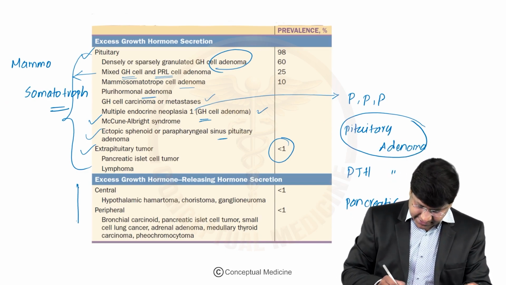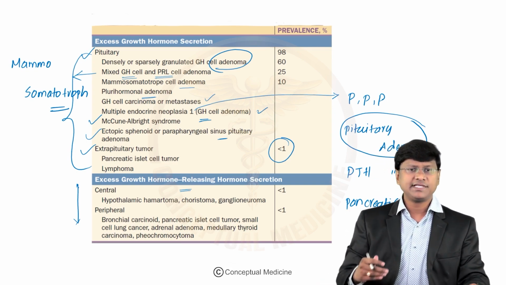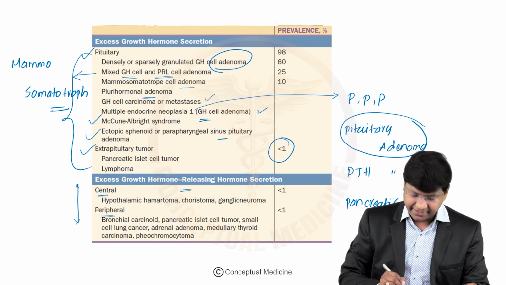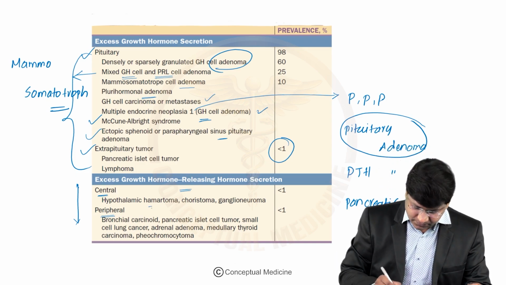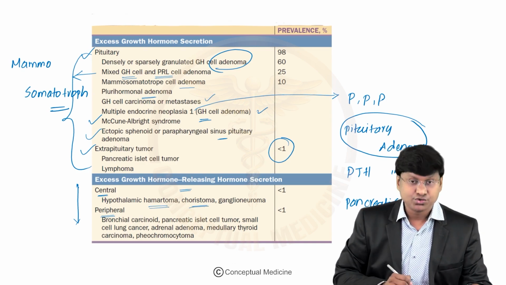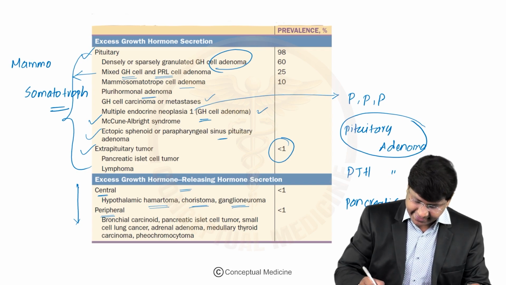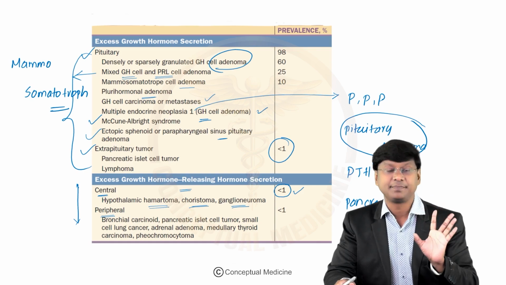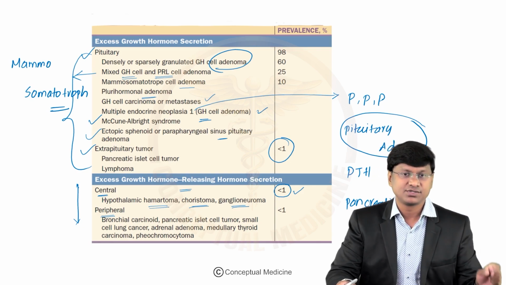Now, there are also conditions where there is excess growth hormone releasing hormone secretion. For this, you have central pathologies as well as peripheral pathologies. Now what are those central pathologies? The central pathologies include hypothalamic hamartoma, choristoma, and ganglioneuroma. Please remember, the condition is very rare, less than 1%. There will be excess GHRH secretion, and that will lead to excess growth hormone secretion.